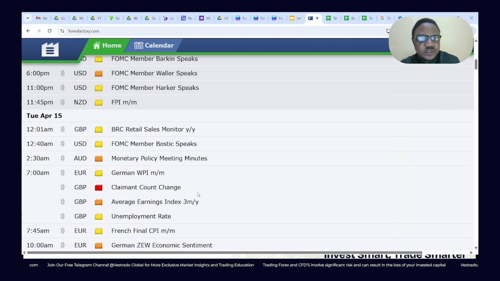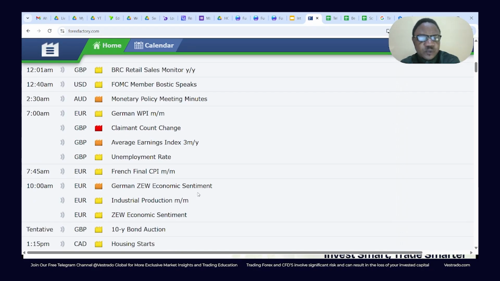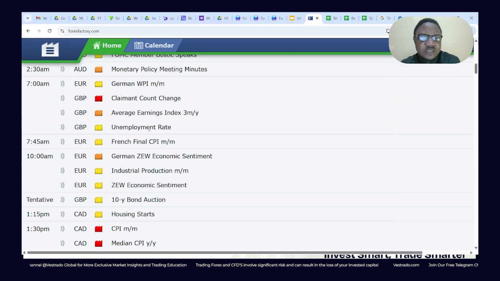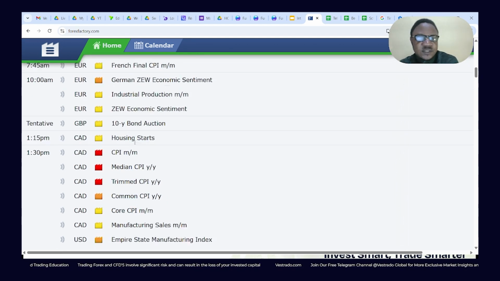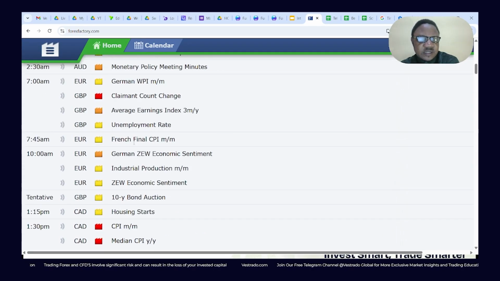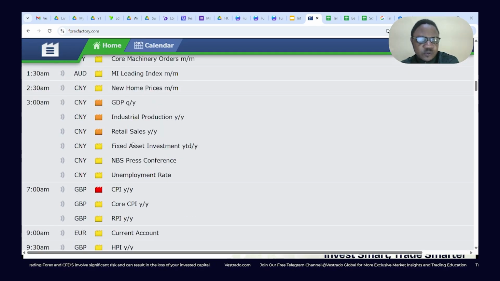On Tuesday, tomorrow, what do we have? We're looking at the GBP climate count change expected on Tuesday, tomorrow. That's significant. However, the pairs we're looking at this week are the Australian dollar USD, the AUD USD, the NZD USD, the USD JPY, and the GBP JPY. Concerning these four pairs, on Tuesday, there's no significant data that could impact these four major pairs.